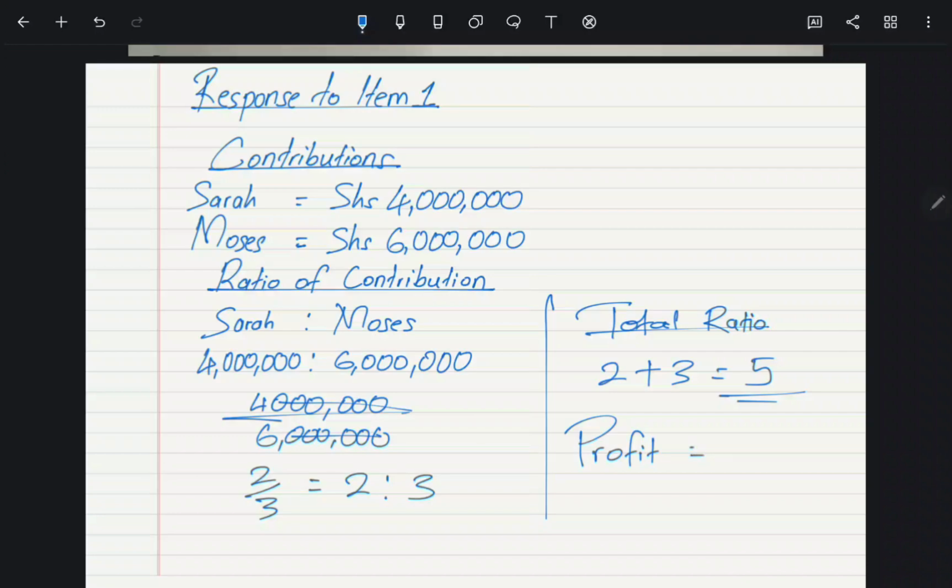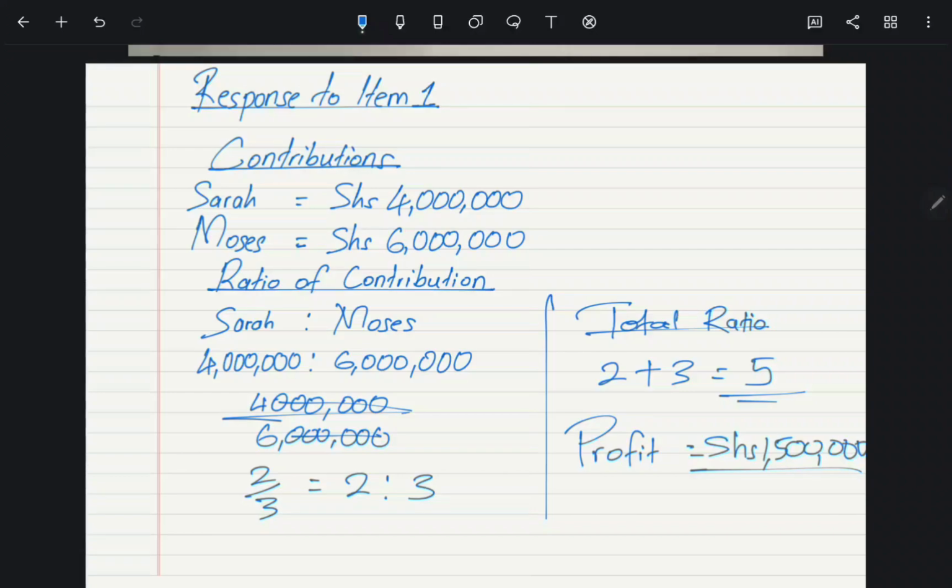So the profit given to us was simply 1,500,000 shillings.